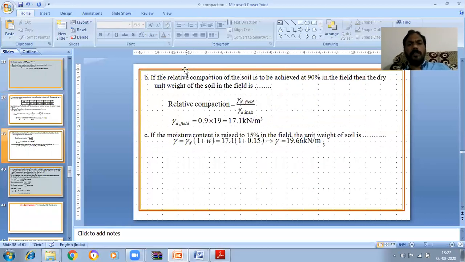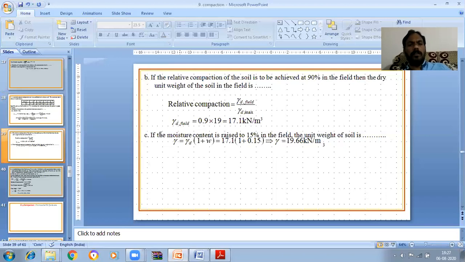Second question. If a relative compaction of 90% is to be achieved in the field, then the dry unit weight of the soil in the field is? What is the formula for relative compaction? Gamma d in the field by gamma d max. So gamma d field is equal to 0.9 into 19, which is 17.1 kilonewton per meter cube. So in the field we can attain a dry density of only 17.1 kilonewton per meter cube.